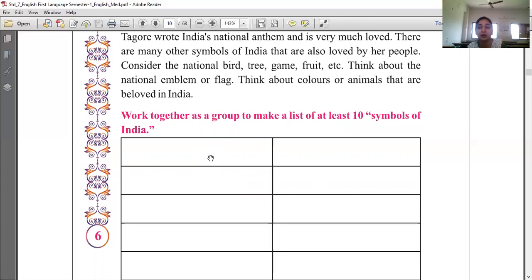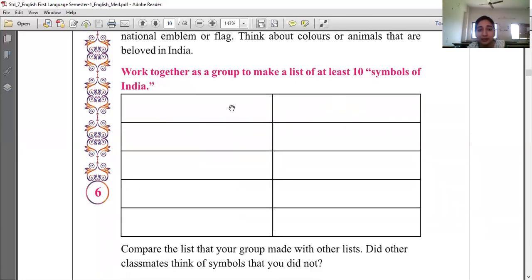Okay. Now in homework you have to write at least 10 symbols of India. 10 things which represent India. Only India, nothing else, okay? You can write the colors of our national flag and what the color means. You can write our national fruit, national game, anything that you would want to write, okay? But that should symbolize India. You can also write the father of the nation, Mahatma Gandhi. He is also the father of India, correct? So like this, you have to write different symbols of India.